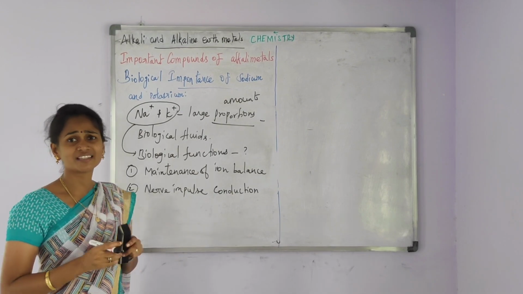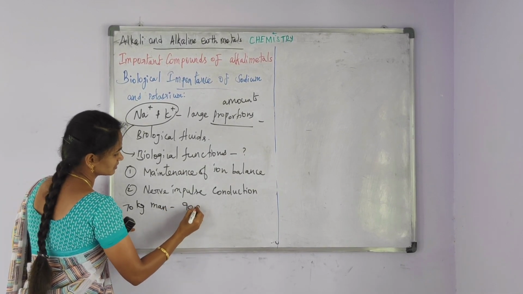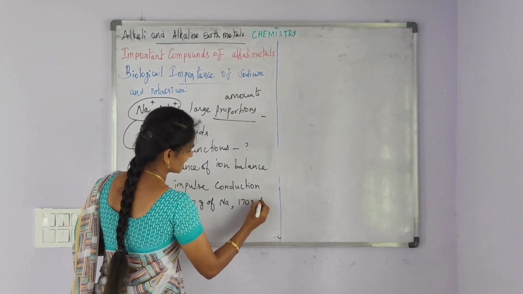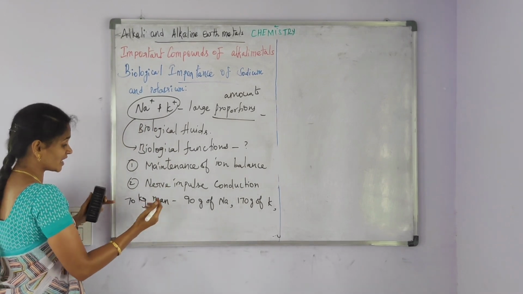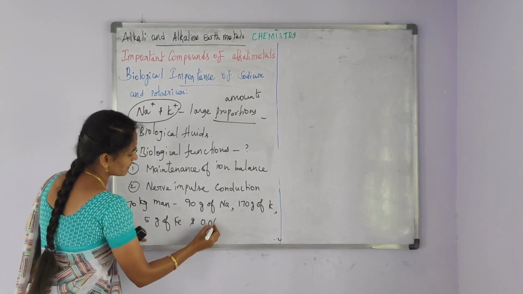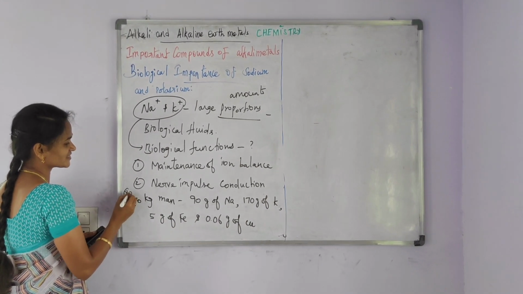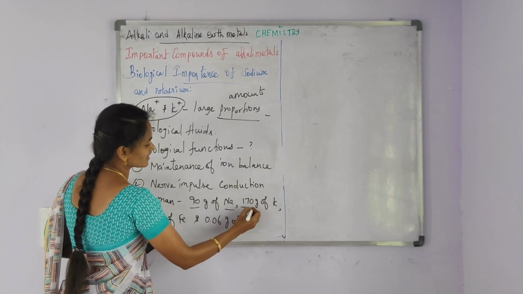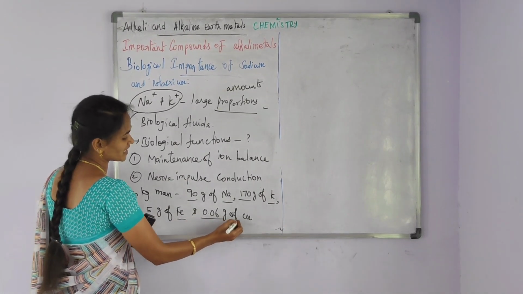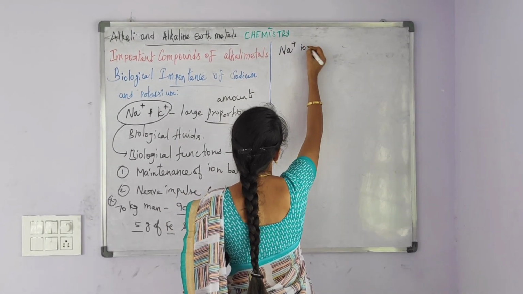A typical 70 kg man contains about 90 gram of sodium and 170 gram of potassium, compared with 5 gram of iron and 0.06 gram of copper. First we discuss the sodium ions.